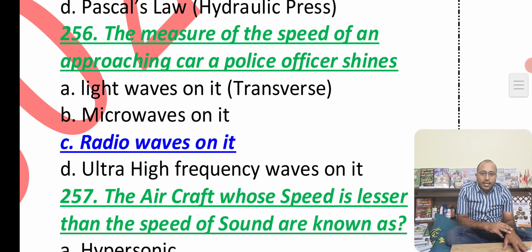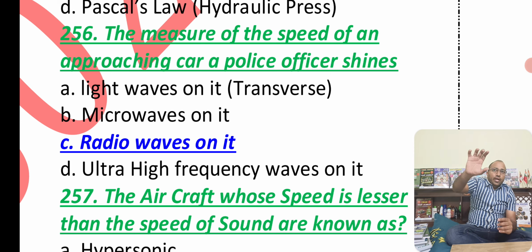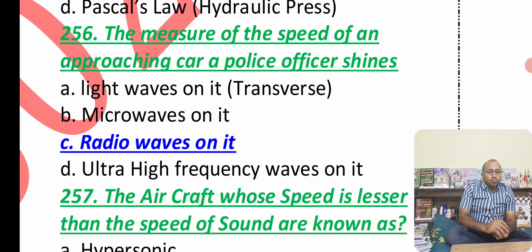And next we have the measure of the speed of an approaching car, where a police officer shines. So here one thing you should know, we have speed checking equipment used by the traffic police. He sends radio waves, so that they directly hit the respective vehicle. If the speed of the vehicle is more, then he will be charged as per the number plate, or he will be stopped somewhere. So that is one thing.